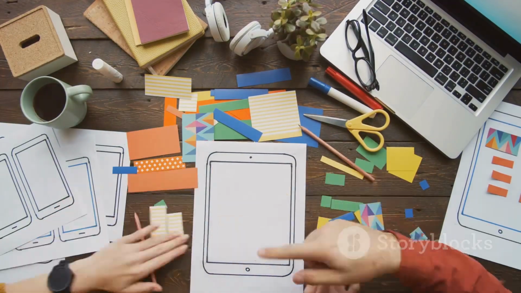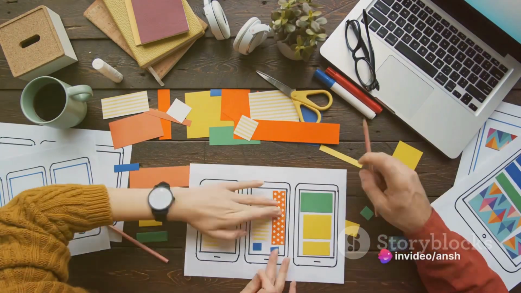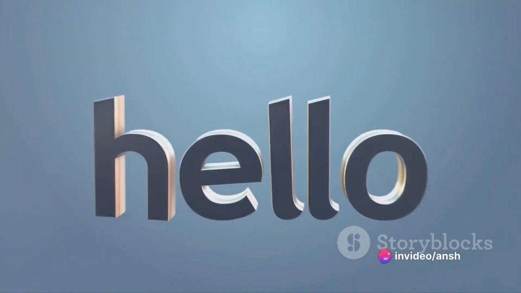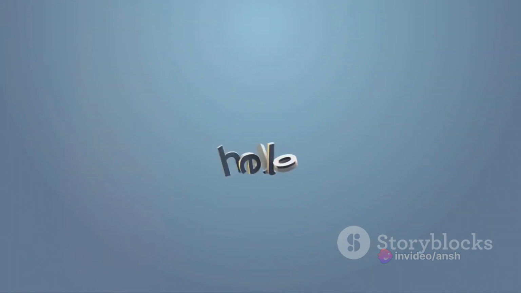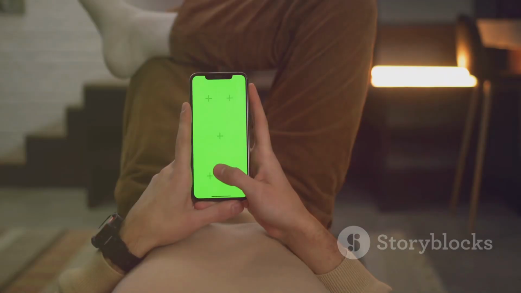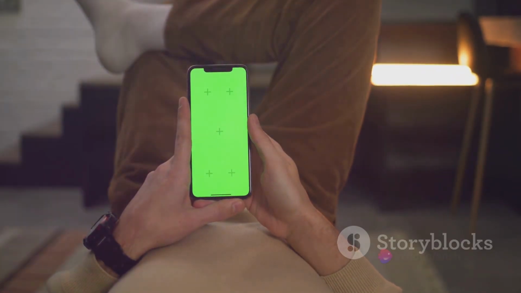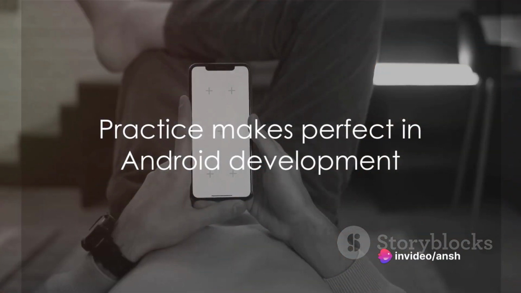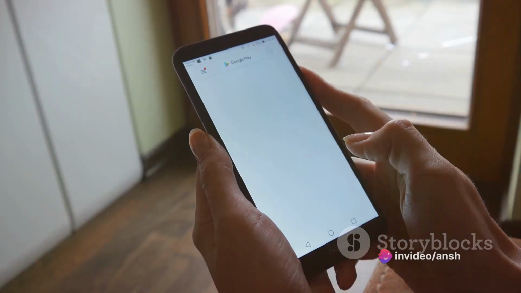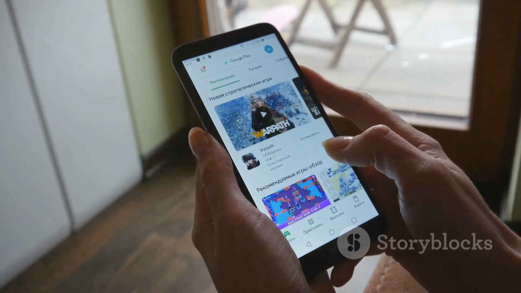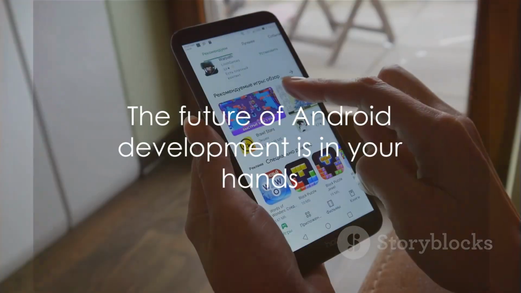The creation of an Android project leads you to the world of coding, where you interact with activity and layout. Start with a simple Hello World app and gradually progress towards more complex tasks. Remember, like any other skill, Android development also requires practice and patience. The more you code, the better you get. So, dip your toes into the world of Android development, and who knows, the next big app on the Play Store might just be yours. Now that indeed is a thought worth pursuing.